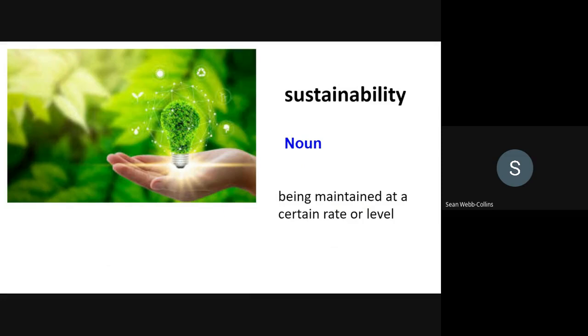We have the adjectives sustained and sustaining. So once more, the word forms are sustainability, noun, sustain, verb, and the adjectives sustained and sustaining.